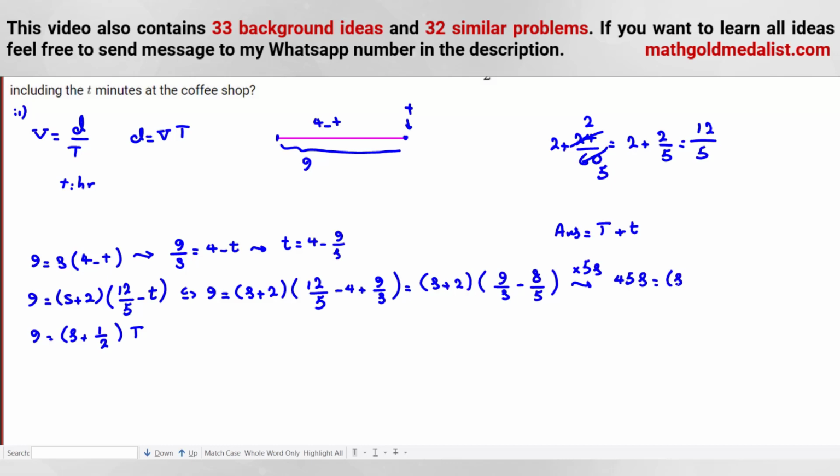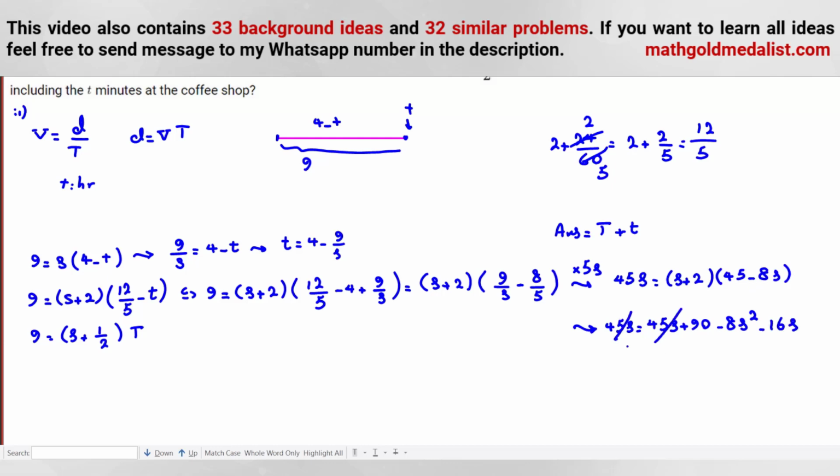This one is s plus 2. If we multiply the second bracket by 5s, the first one is 9 times 5, 45. Next one is minus 8s. Now, let's multiply to see what we can reach. 45s is equal to 45 times 8 is 45s. 45 times 2 is plus 90. Minus 8s squared. Minus 8s times 2 is minus 16s.